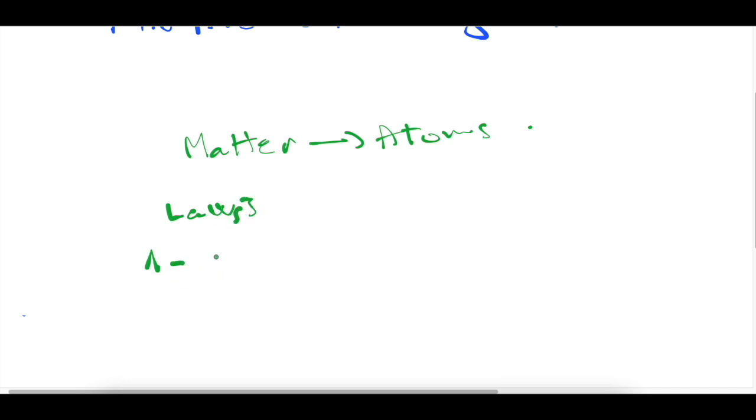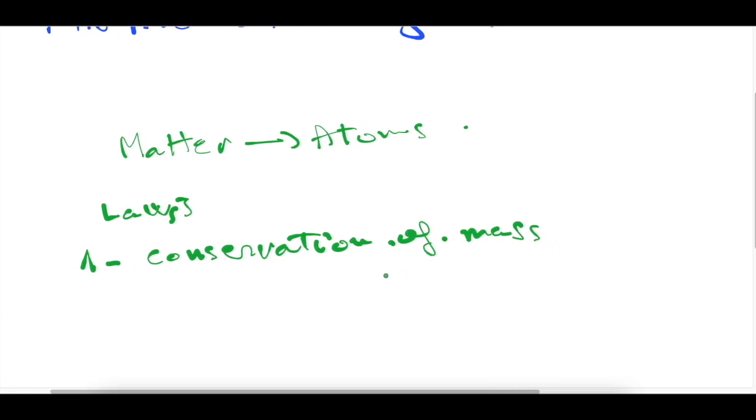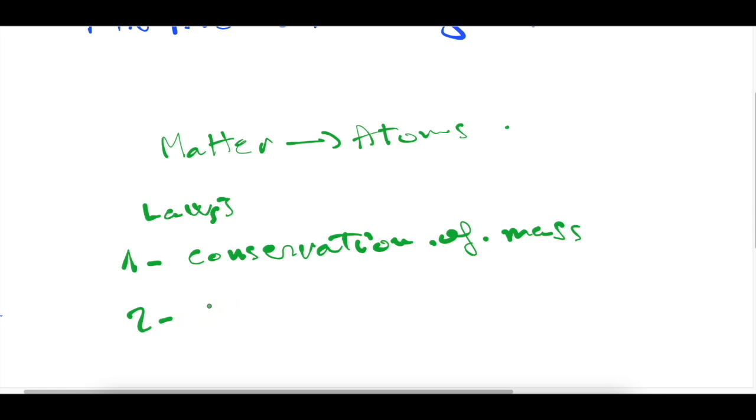The first law is the law of conservation of mass. The second law is the law of definite proportion.